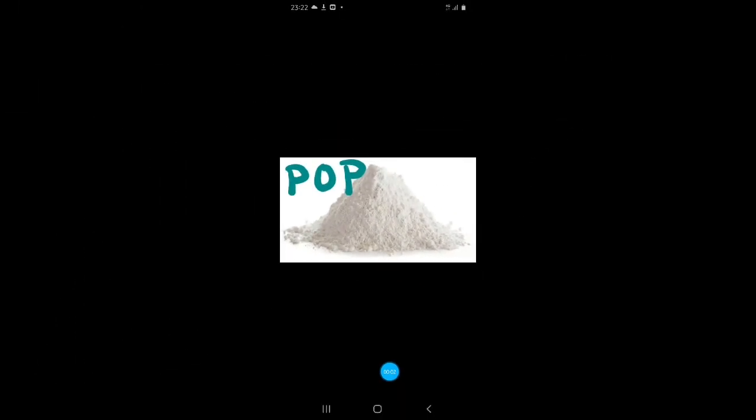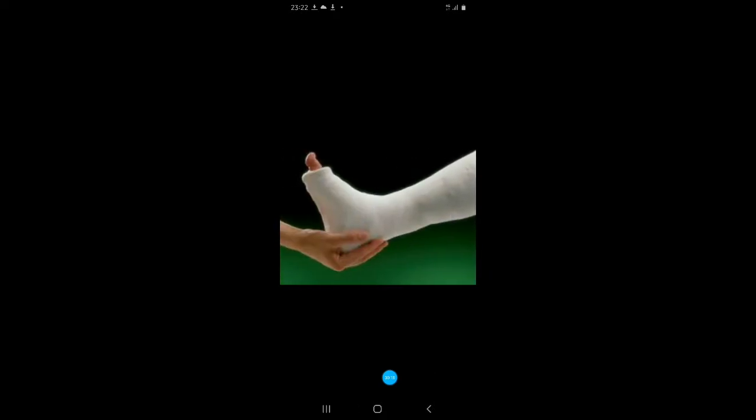Do you know what is plaster of Paris or POP? It is a white powdery substance. Large quantities of this substance are found in Paris and it is so termed. It is used in setting the fractured bone. Here you see it is made into a paste and applied on the fractured part, and it hardens and sets the bone. Now can this change be reversed when it hardens? After that, can we get back the powdered form? No. It is also an example of irreversible change.